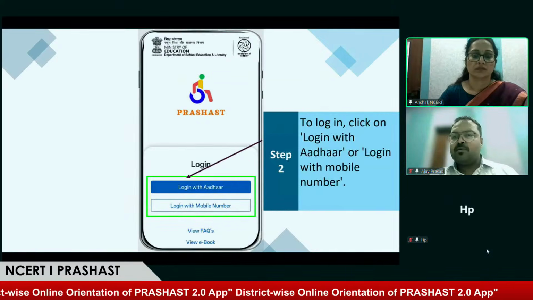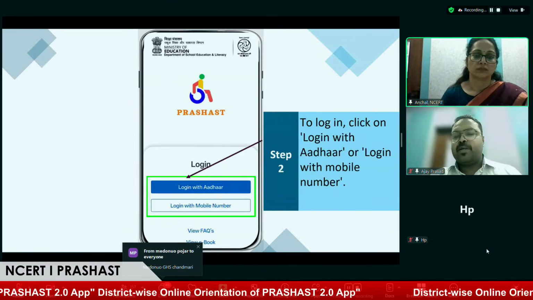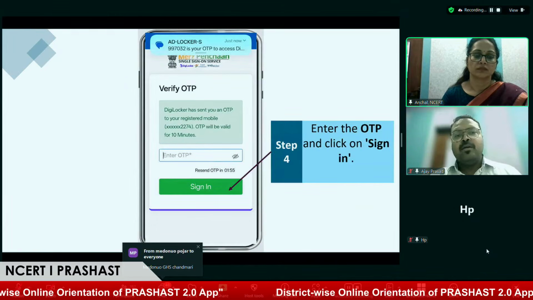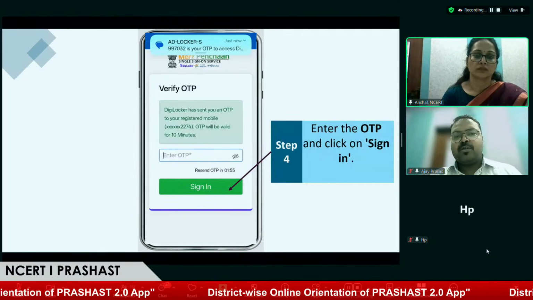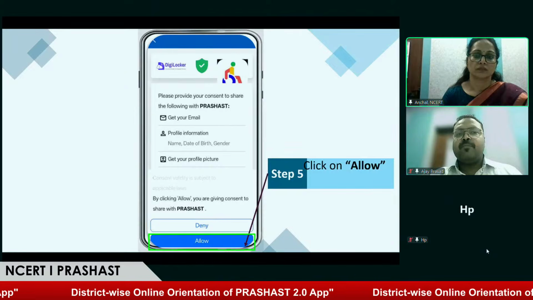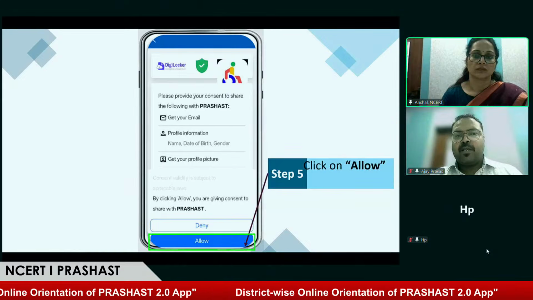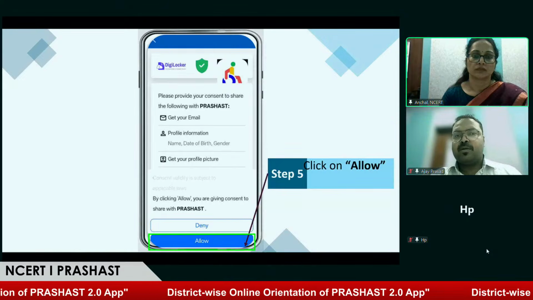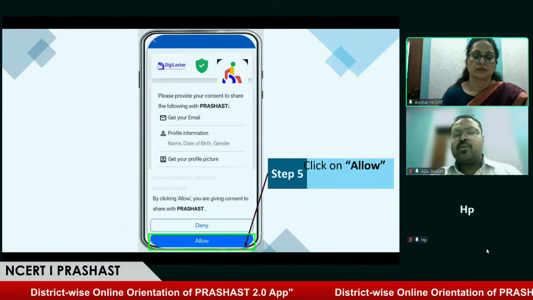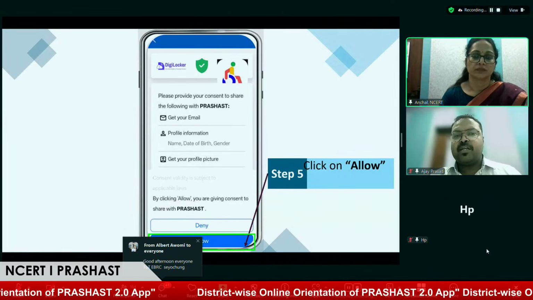Okay, so over here for demonstration, we are selecting login with Aadhaar. We'll get an option to enter the Aadhaar number, followed by the OTP that needs to be filled in, and pressing the sign in option. After sign in, the user will get a consent form where the user will be shown what all information is being fetched from their profile. As DigiLocker, we are not accessing any document or any information in your DigiLocker. We are just taking basic details like name, date of birth, gender, and profile picture.